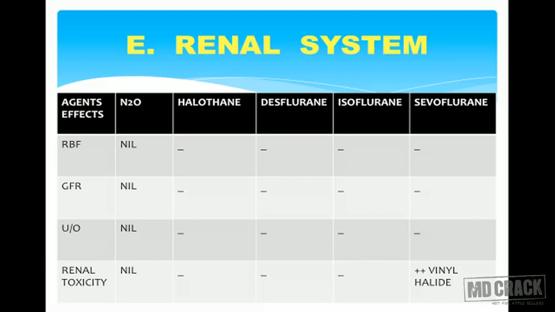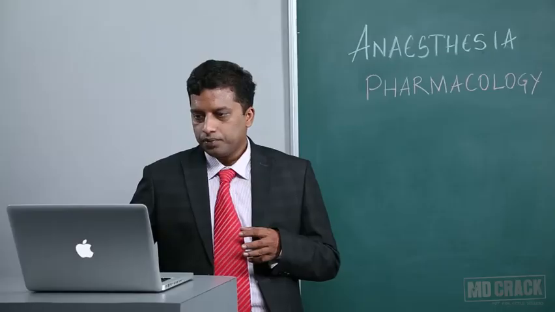A very important point in the renal system to keep in mind is that sevoflurane causes renal toxicity because of the presence of vinyl halide, one of the metabolites produced by sevoflurane, and that is the metabolite which results in renal toxicity. This is very important from the MCQ point of view. Please keep in mind sevoflurane metabolizes to vinyl halide, and that has potential for renal toxicity. Hence sevoflurane has potential for nephrotoxicity. So sevoflurane should always be avoided in patients having renal failure or some problem with the kidneys.